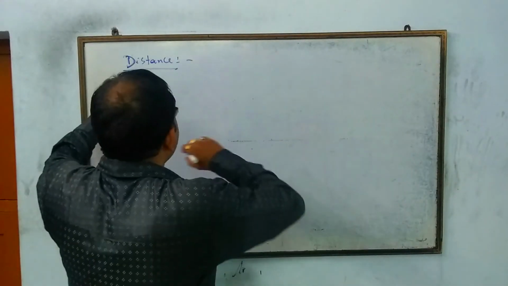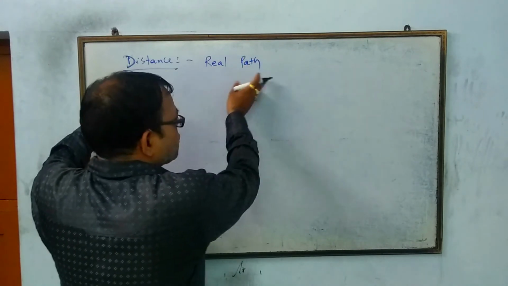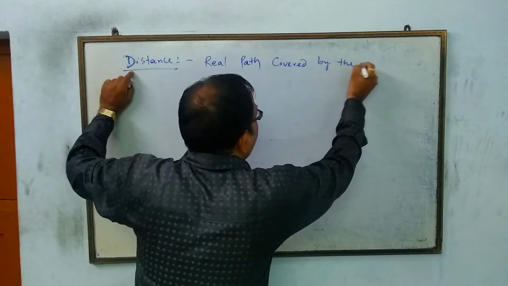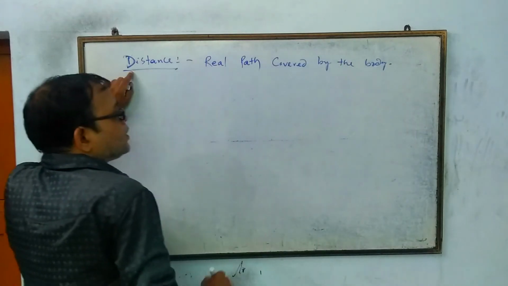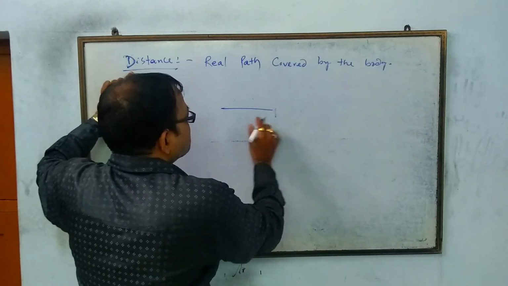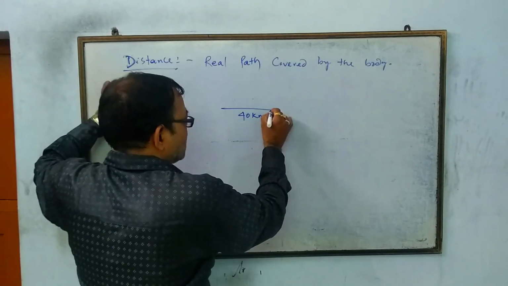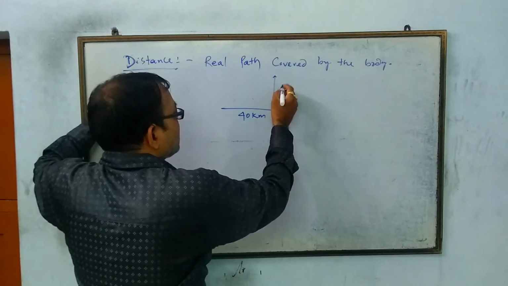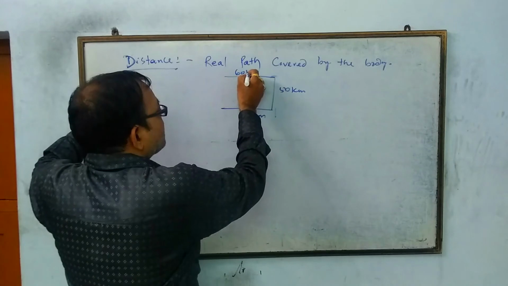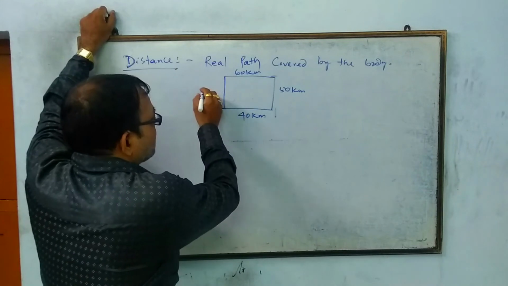Next, distance. What is distance? It is nothing but the real path or actual path covered by the body. Let us take a jeep moving 40 kilometers in the first journey, and in the second journey it has covered 50 kilometers. In the third part it covers 60 kilometers, and at last 80 kilometers.